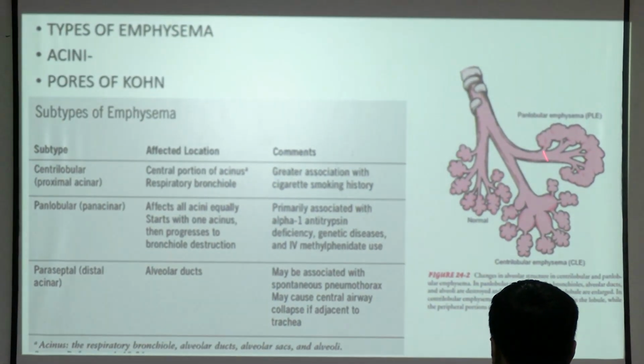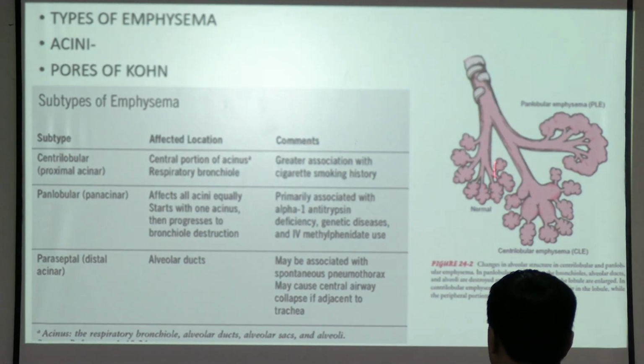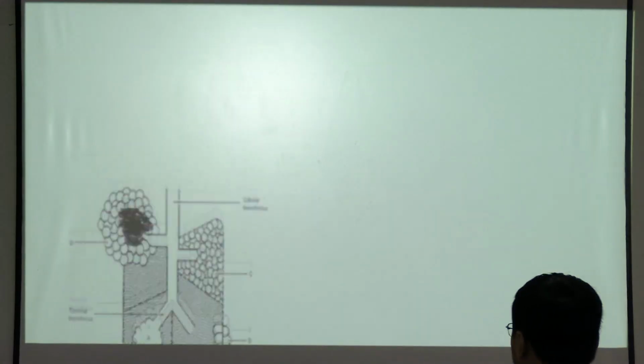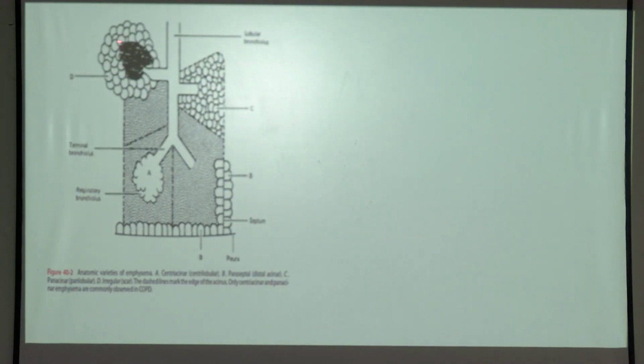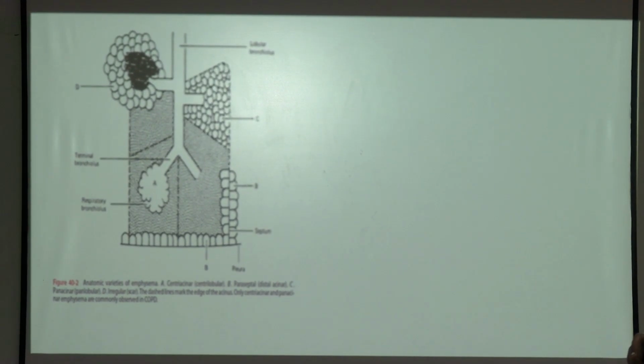So this is panacinar emphysema, this is centriacinar and this is normal acini. This black thing is scar. Emphysema around the scar of the lung tissue is called scar emphysema. What is this? This A is centriacinar, the central part of the acini is involved, this is panacinar, and this is paraseptal, right?